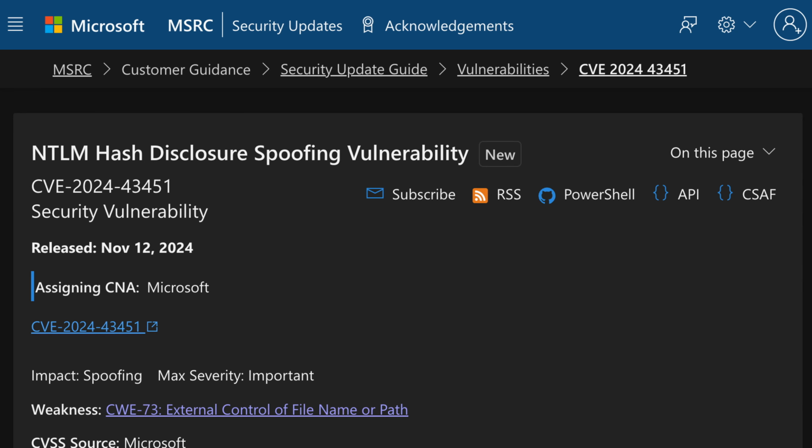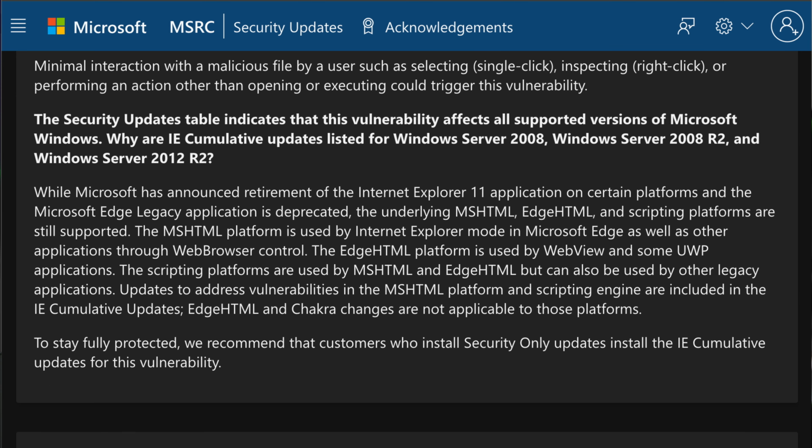So the first exploit that I want to cover that is being exploited in the wild is CVE-2024-43451. It is an NTLM hash disclosure vulnerability. And this one's very concerning because it requires very little interaction from the user itself. The only thing you have to do is right click or select the malicious file. That is enough for it to trigger and via SMB send your NTLM hash to the attacker. It affects all supported Windows versions. And once they have those credentials, they're able to perform pass-the-hash attacks or even try to crack those hashes.